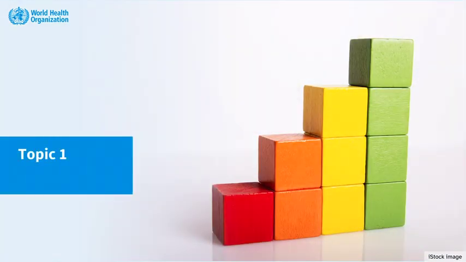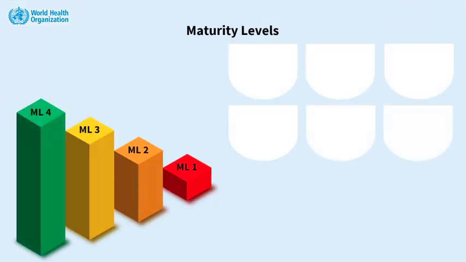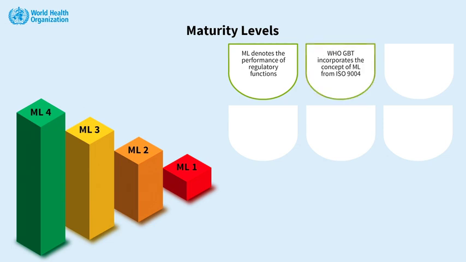Welcome to Topic 1, where we will learn about maturity levels. Let us recap the concept of maturity and the meaning of different maturity levels when applied to a regulatory system. Maturity level denotes the performance of regulatory functions. WHO GBT incorporates the concept of maturity levels from ISO 9004.